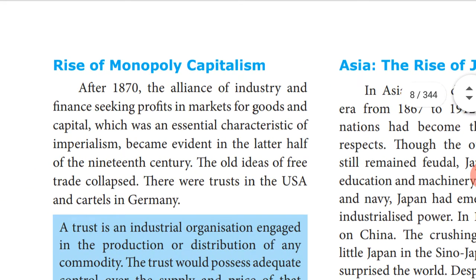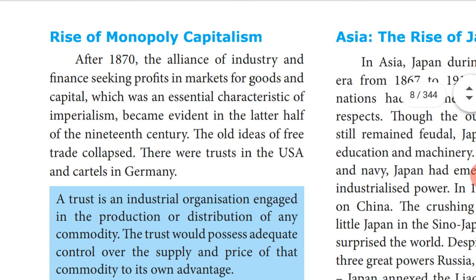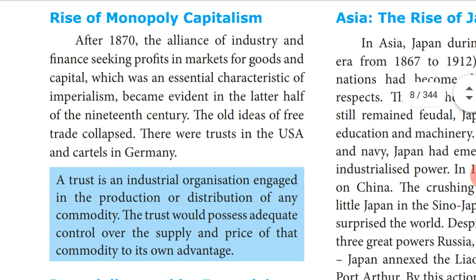Next, rise of monopoly capitalism. After 1870, the alliance. What is the meaning of alliance? It means an agreement between groups or countries. Okay, the alliance of industries: the agreement between industries and finance seeking profits in the market for goods and capital, which was an essential characteristic of imperialism.